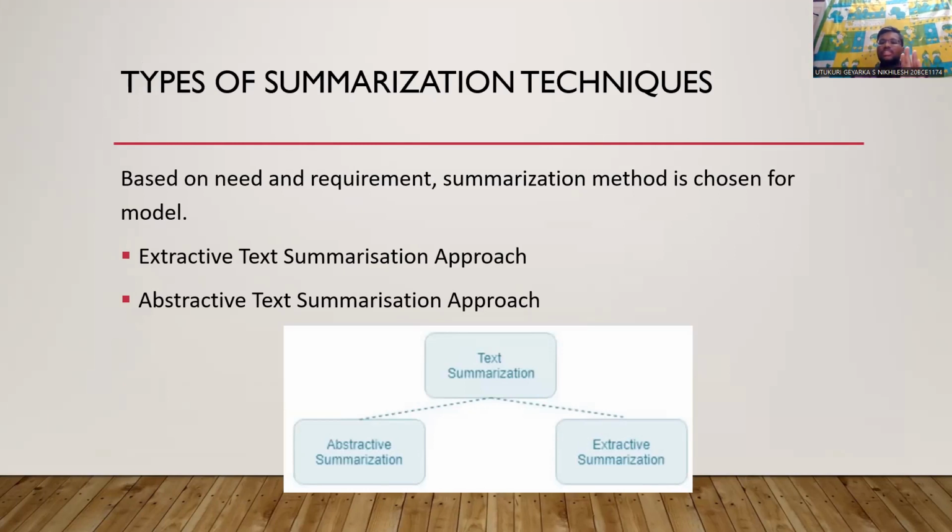There are different types of summarization techniques which are broadly classified into two. One is the extractive text summarization approach. The second one is the abstractive text summarization approach. Based on the need and requirement of the data and also the pre-processing techniques which have been used, the appropriate summarization method can be chosen. There is no hard and fast rule that only extractive or only abstractive should be used. Sometimes a hybrid of both can be implemented in order to give the best possible results. So in our model, we will be using the hybrid of both.